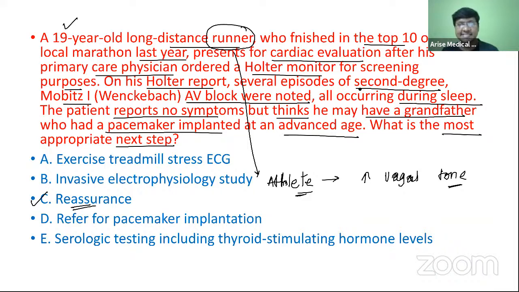Now, this second degree AV block, Mobitz type 1, in which part of the Holter report have you noted it? It is occurring during sleep, and the patient reports no symptoms. He is asymptomatic.